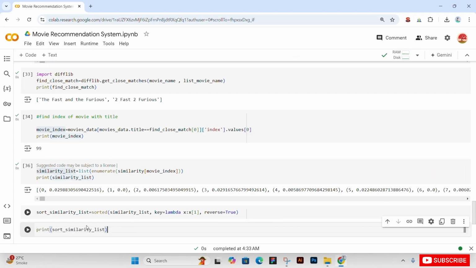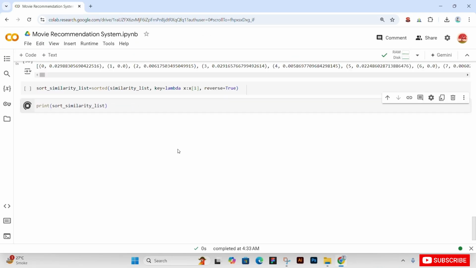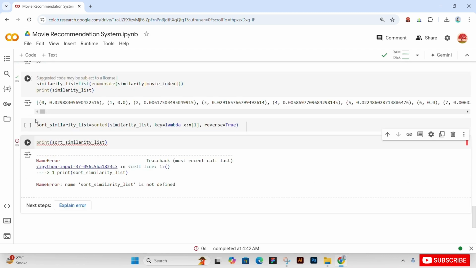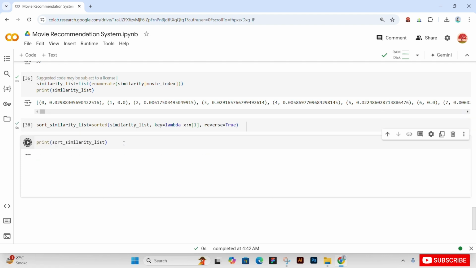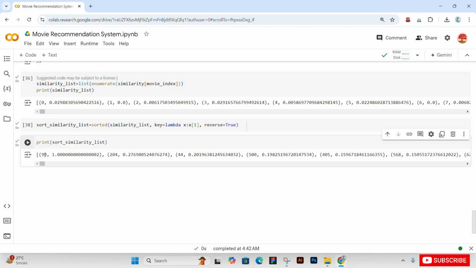So simply we will print our similarity list. Now check what the issue is. Run again. As you see now, at our 99 index, we have a similarity of 1. At our 284 index, we have a similarity of 0.27. And our similarity values x1 are decreasing, since reverse is equal to true.